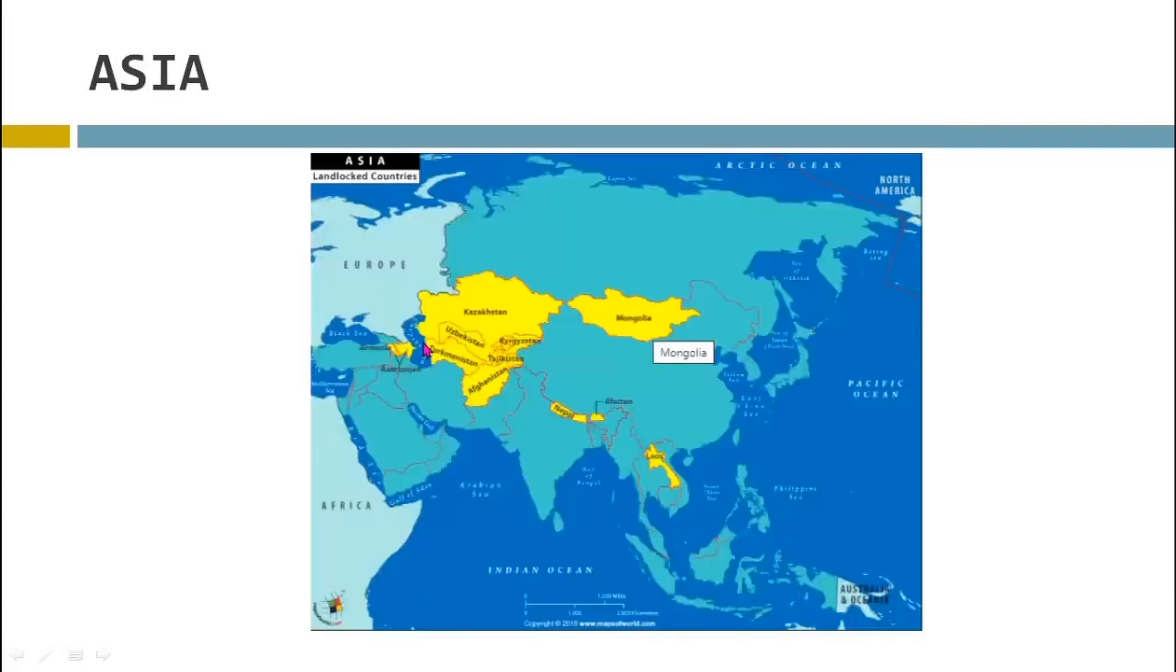In Asia, we have particularly Central Asian countries, most of them: Kazakhstan, Uzbekistan, Turkmenistan, Kyrgyzstan, Tajikistan, Afghanistan. And we also have Mongolia, Nepal and Laos. So these countries are landlocked countries which exist in the Asia continent.